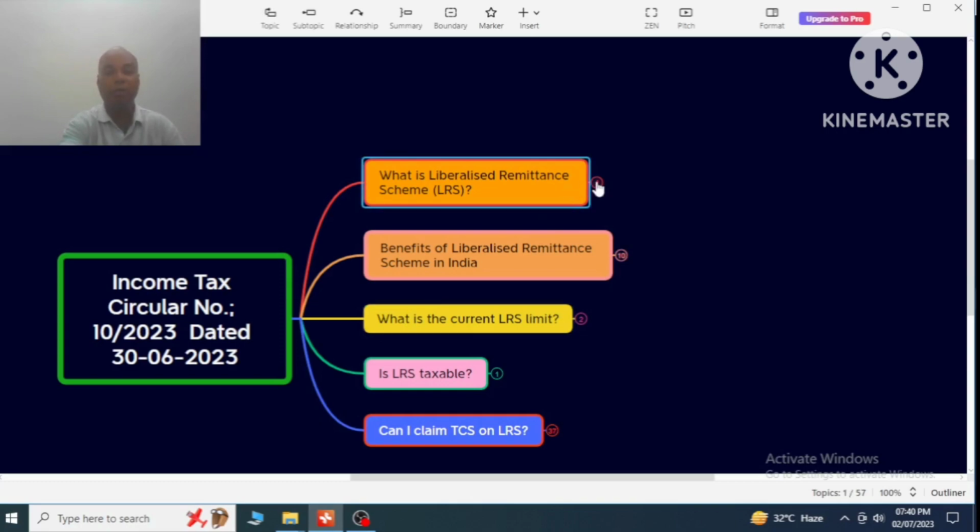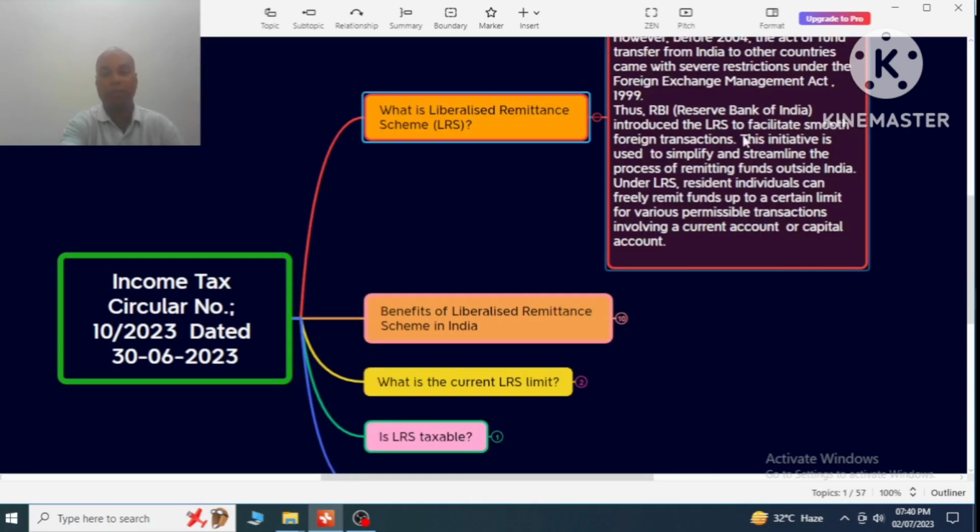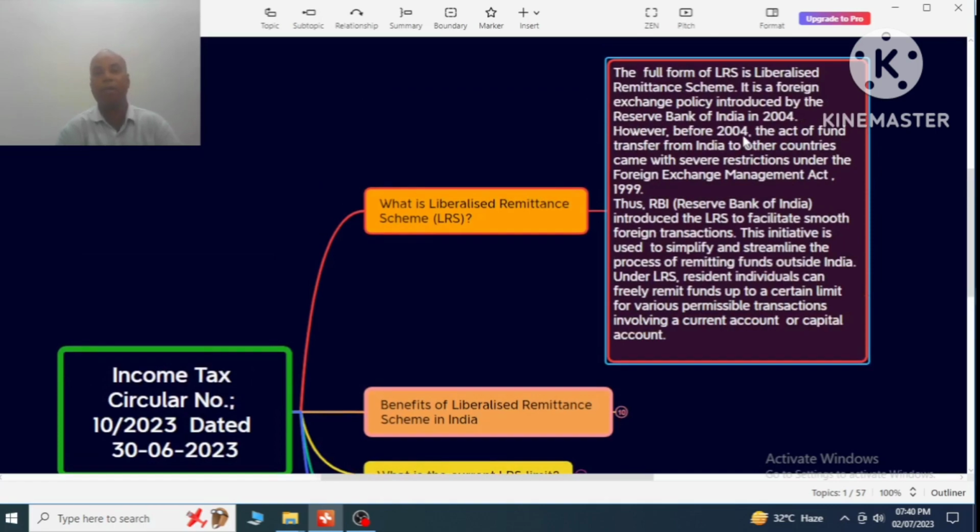In 2004, the RBI, Reserve Bank of India, introduced the LRS scheme. The full form of LRS is Liberalized Remittance Scheme. It is a foreign exchange policy introduced by the Reserve Bank of India in 2004. Before 2004, fund transfer from India to other countries came with several restrictions under the Foreign Exchange Management Act 1999.